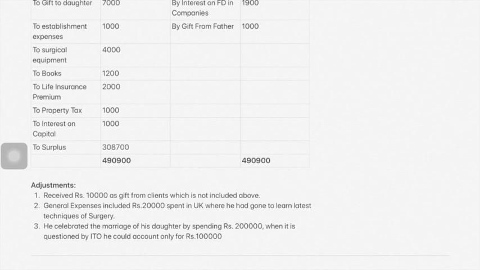So that means he should have some income to spend. That means he did not show this income to income tax. So this 1 lakh will be taxable. So out of 2 lakh, 1 lakh he was able to say from where he got the money, but remaining 1 lakh he was not able to say. That means that is unexplained expenditure, and that you will add to your professional income.